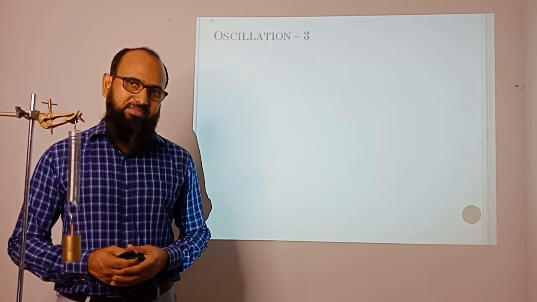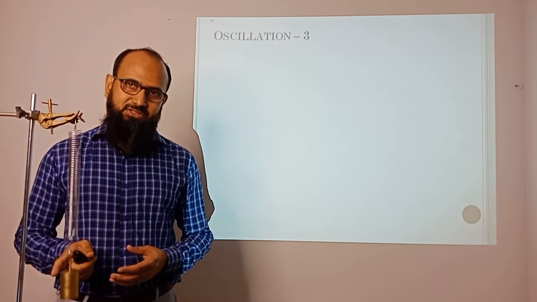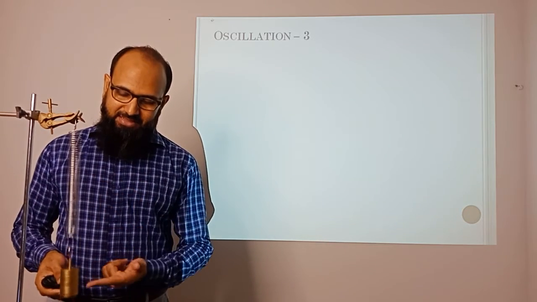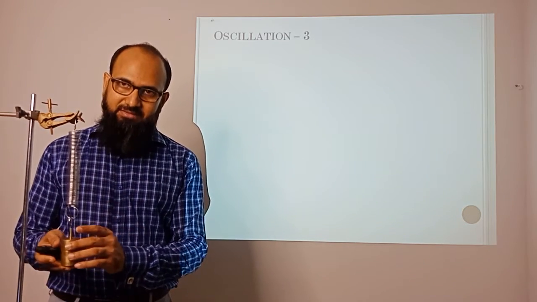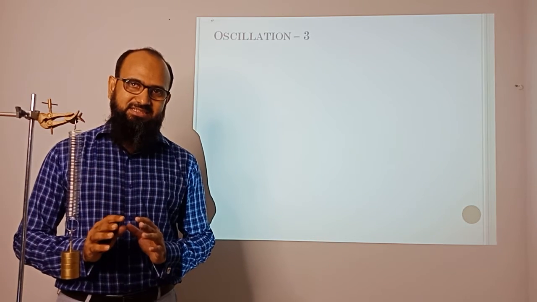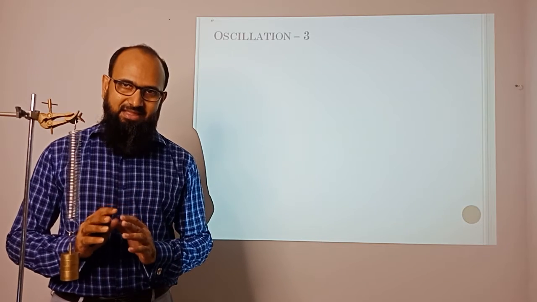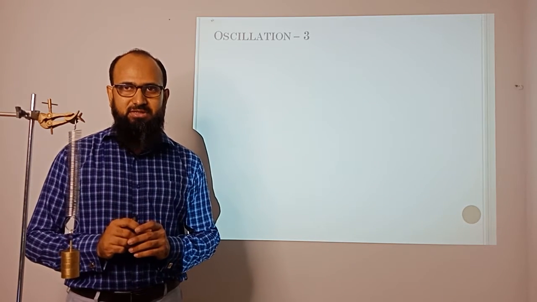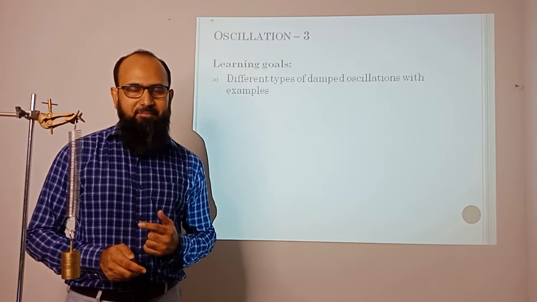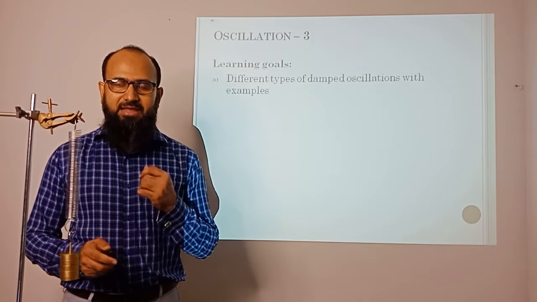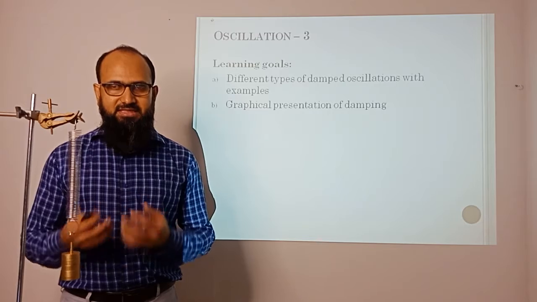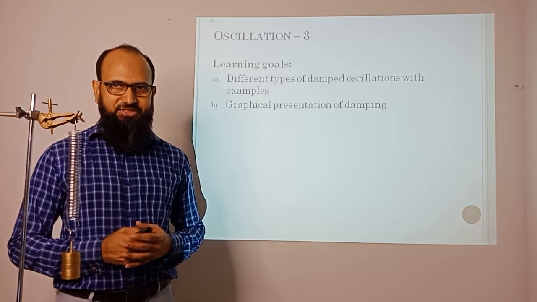What makes this thing stop? Because some of the energy is lost. Air resistance around this system, the spring and the mass, makes the spring eventually stop. So the oscillation is going to decay, and today's topic is about learning decays. So we are going to learn different types of damped oscillation, how and why this damping happens, with examples and graphical presentation.